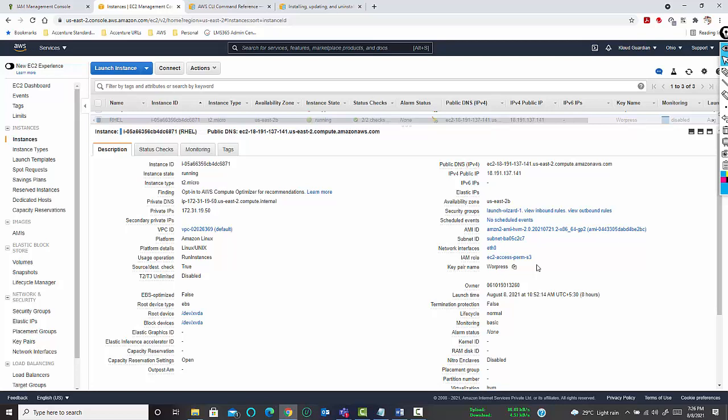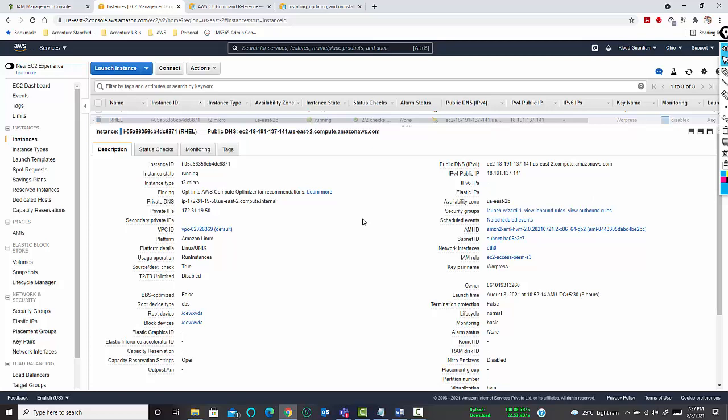Once you create an S3 bucket, this particular EC2 can call your S3 bucket, and it will get full access permission. Is it clear?